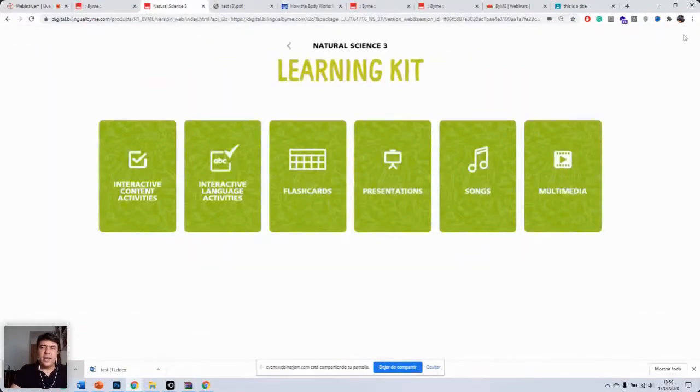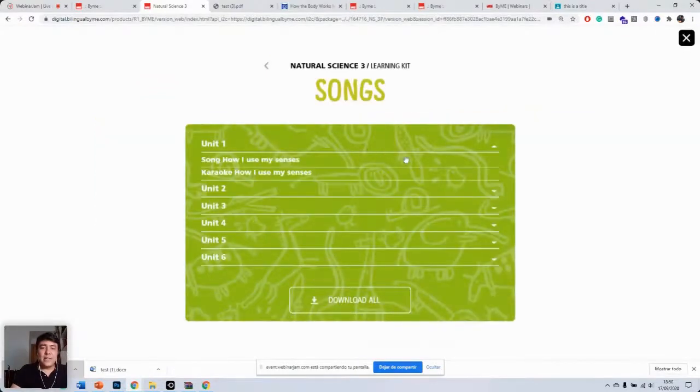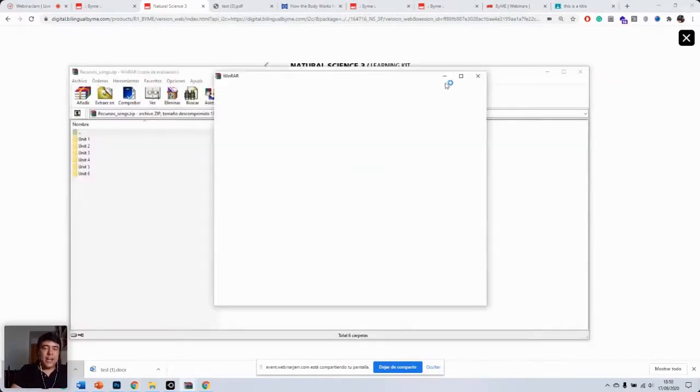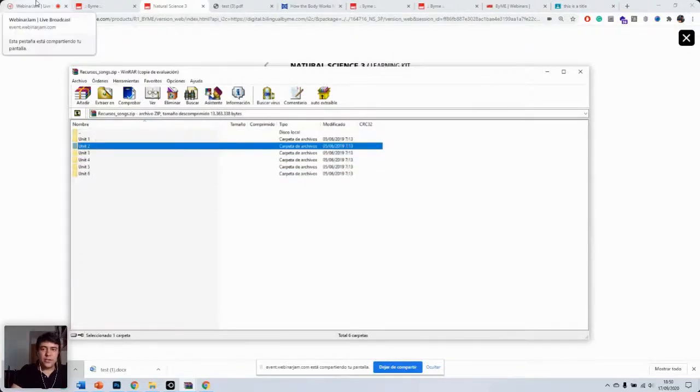we go into Learning Kit, then you go into Songs. And you can download them individually by just clicking on these files, or you can click on Download All, and it will download a zip file with all the songs that, when you open it, will be divided into units. So you'll be able to play them individually if that's what you want to do.